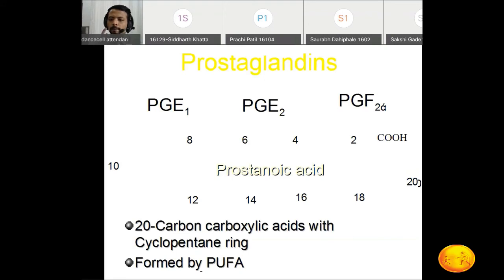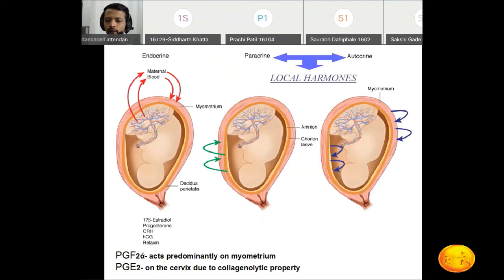Among medical methods, the most commonly used are the prostaglandins. Which prostaglandins can we use? Either PGE2, PGE1, or prostaglandin F2 alpha. Prostaglandin F2 alpha is mostly used for the induction of abortion. It is not used for the induction of labor. So we are using PGE2 and PGE1.